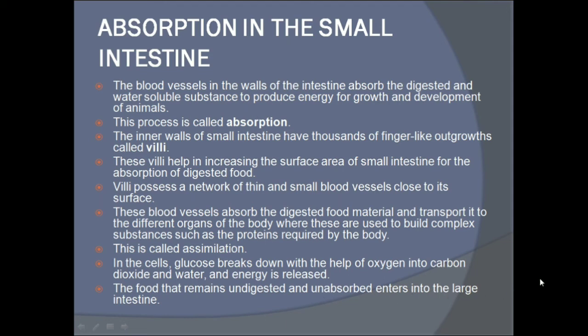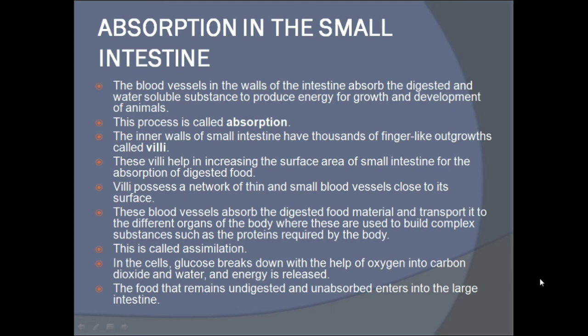Now the digested food is absorbed in the blood vessels and transported to the different body parts for building the complex substances required for the growth of the body. Now whatever undigested and unabsorbed food particles are present, they now enter into the large intestine.